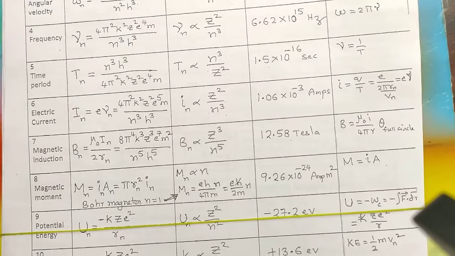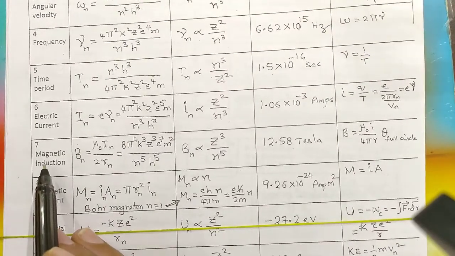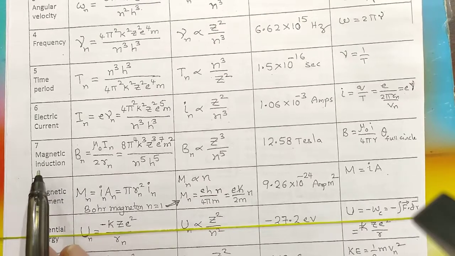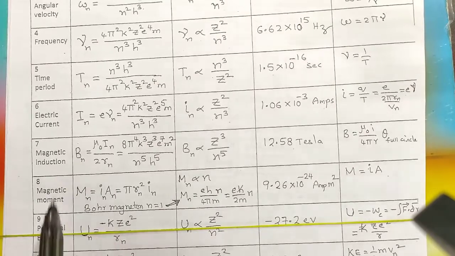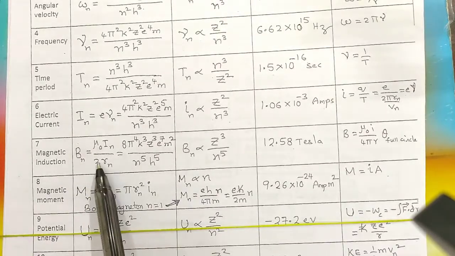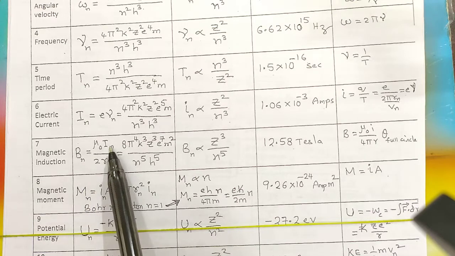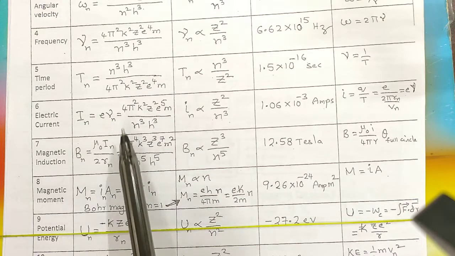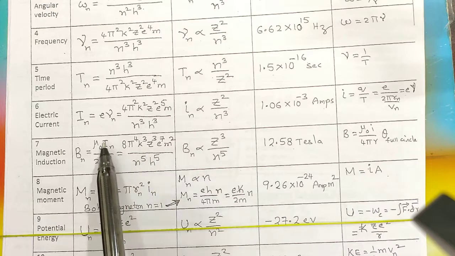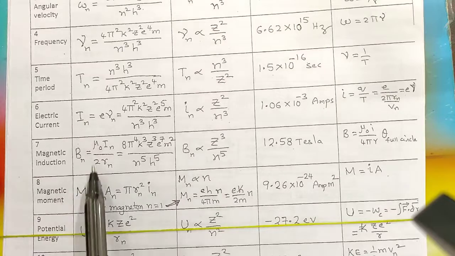Now comes the next point, that is when an electron is moving and having a moving charge, we call it current. Current should create a magnetic field at the center. The magnetic field due to a circular coil is given by mu naught I by 2R. We are not writing n, mu naught I n, because we have already taken the number of times in the frequency. So once you write that, mu naught as a constant, the current you obtained here, and the radius in the nth orbit already derived in the first expression, you put them in.